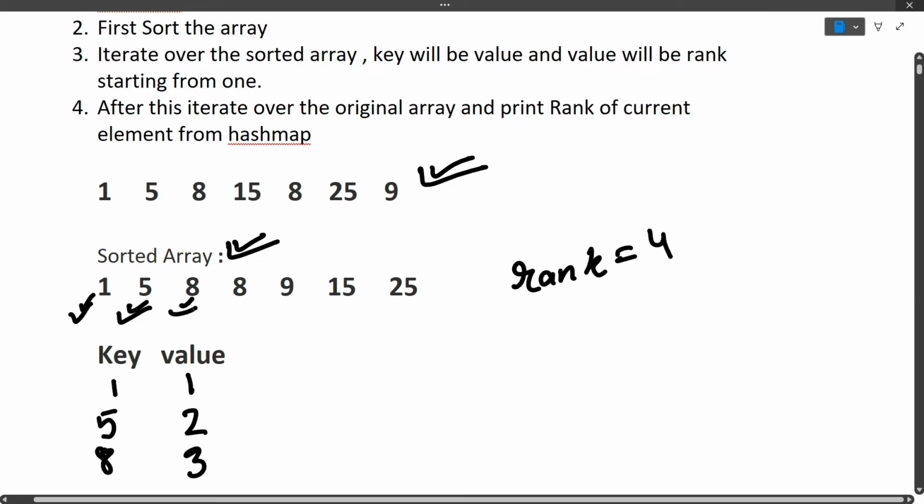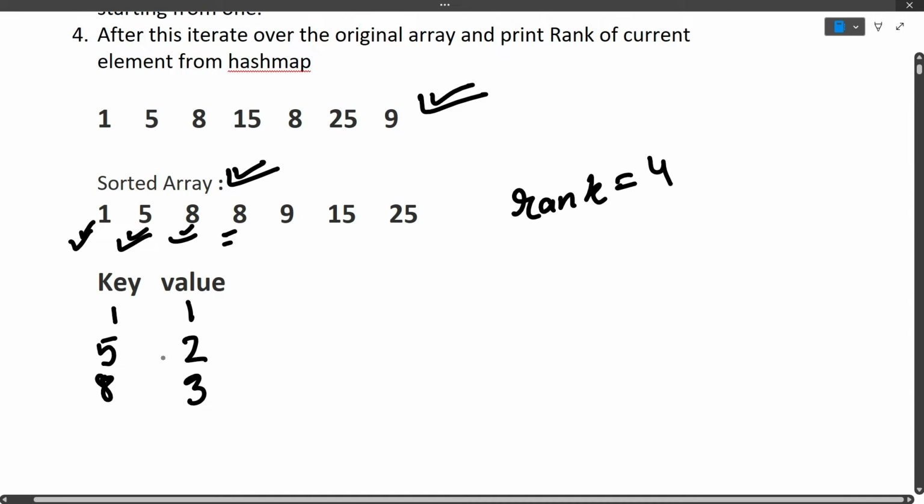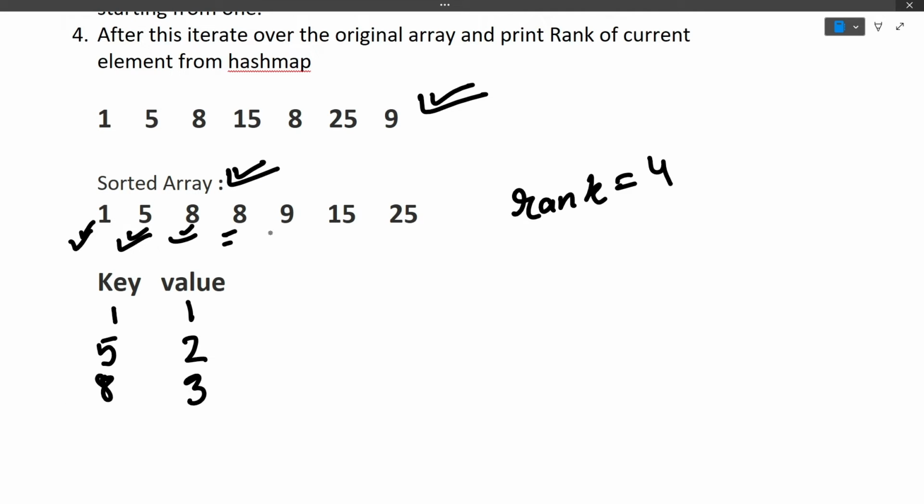Now we again come to 8, this second 8, and we check whether it is present in the hash map or not. The answer is no, sorry, the answer is yes, it is present in the hash map. So we'll leave this element as it is and move towards the next element, that is 9. We check whether 9 is in the hash map or not. It is not, so we add it in the hash map, and the value will be the rank, which is 4. Again rank will be updated by 1, that is 5.